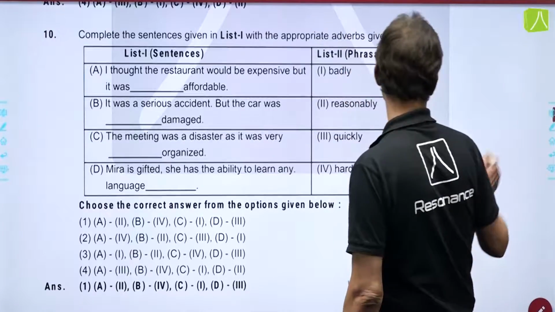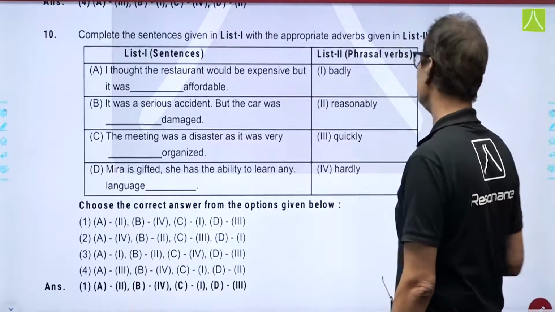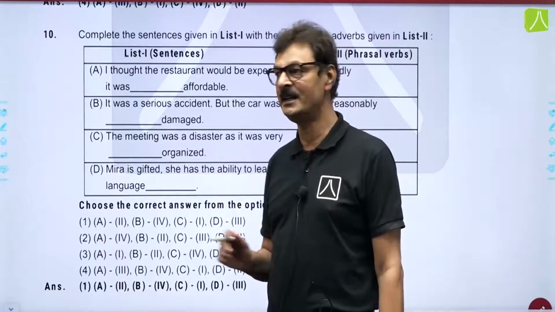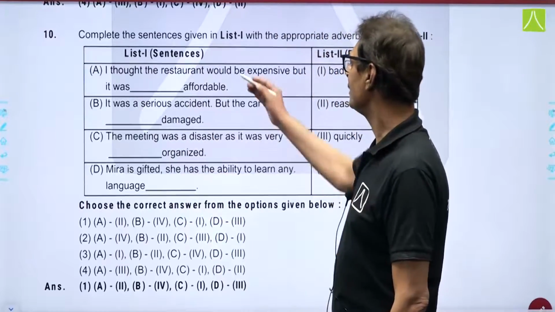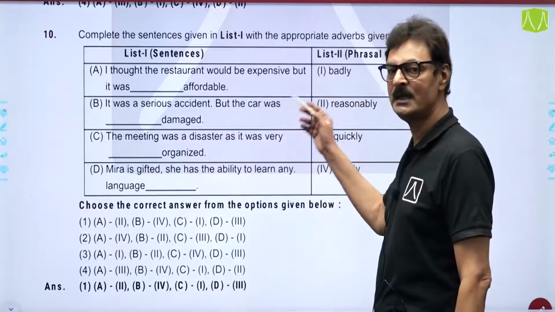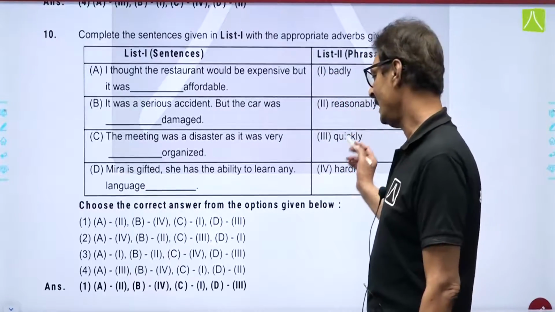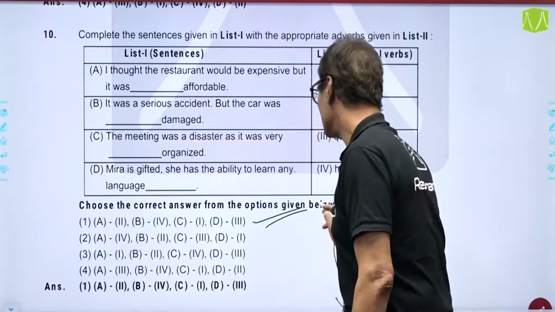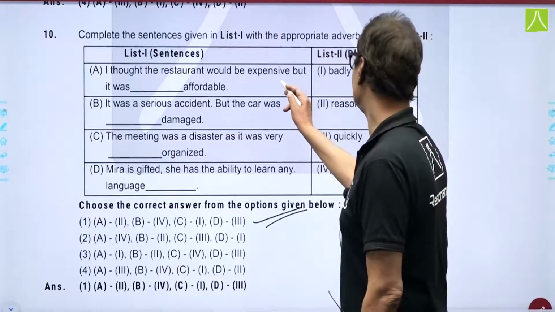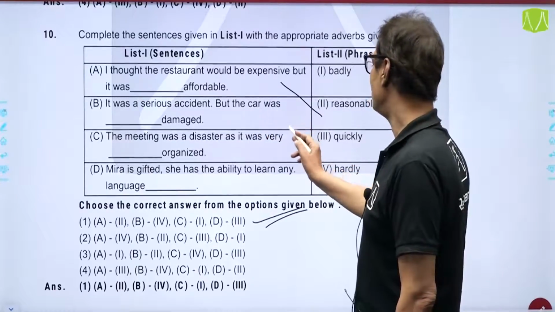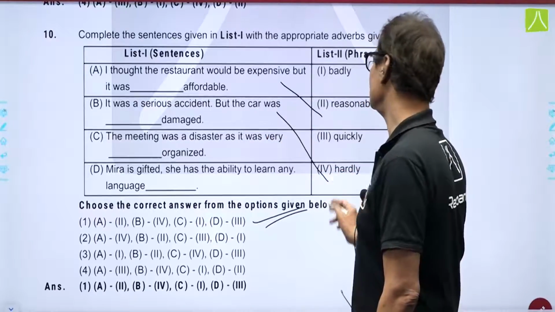Let's go with the next questions, and it was related to adverbs. Yes, a few questions related to adverbs were also expected and they were asked this time too. So, 4 sentences have to be filled in with the correct adverb given in the other column, and the correct option over here is option A, that is A should come with B. Reasonably affordable, it was a serious accident, but the car was hardly damaged. This is the correct one.